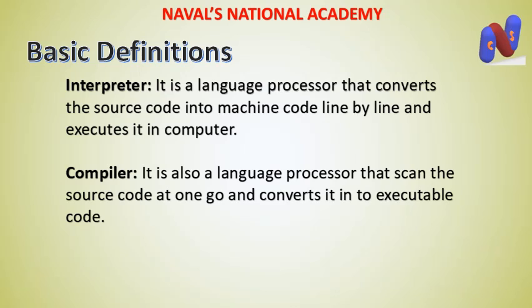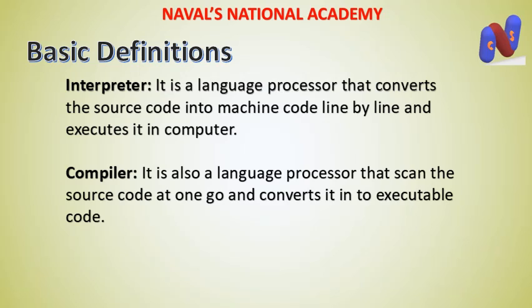Where compiler, it is also a language processor that scans the source code at one go and converts it into executable code. Means at the side, interpreter used to scan only a single line from code and convert it into executable format at runtime. Okay, so if there will be any problem in our program, it will occur during the execution of program.